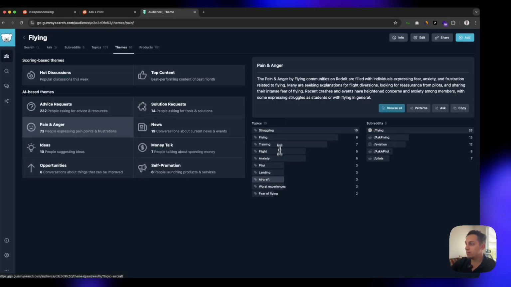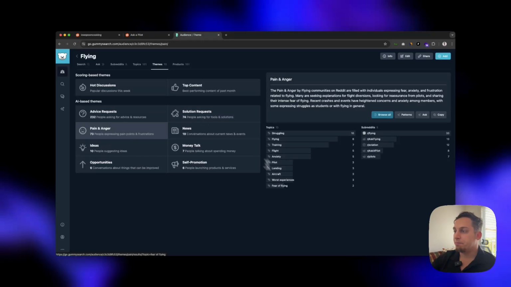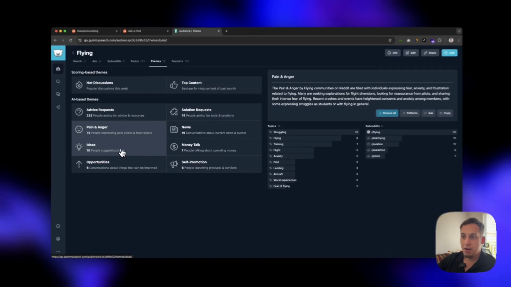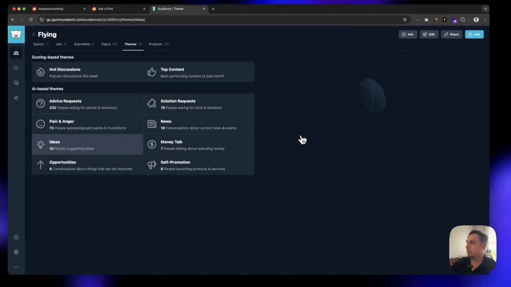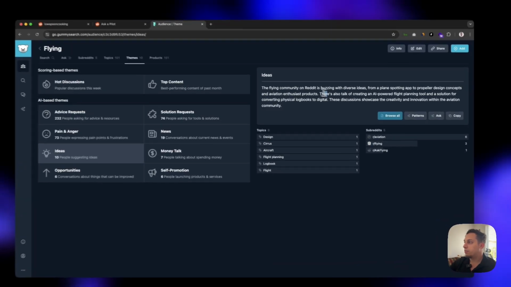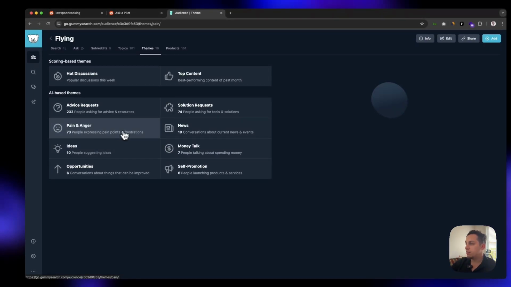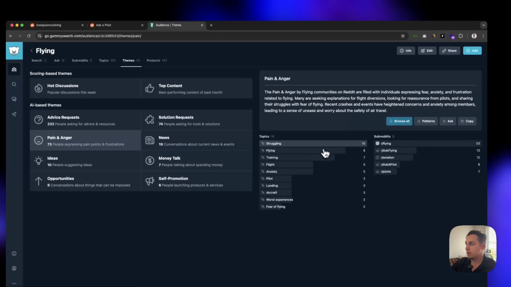Okay, so we can already start seeing that a lot of this has to do with the fear of flying. Then over here we have ideas, right? So we have different ideas. The flying community on Reddit is buzzing with diverse ideas, from a plane spotting app to propeller design concepts. There's also talk of creating AI-powered flight planning and a solution for converting physical logbooks to digital. Okay, so let's see if we can find some type of solution for one of these pain and anger points,